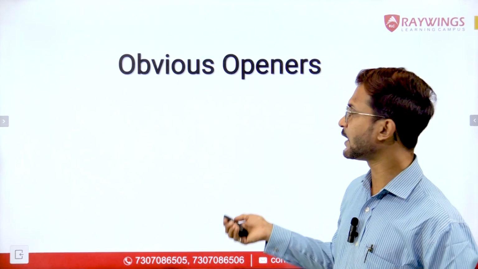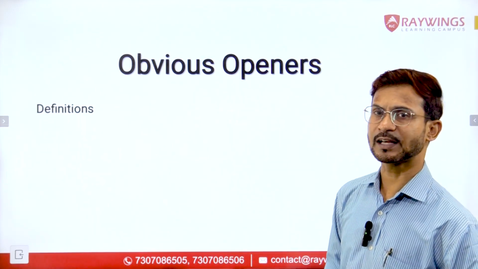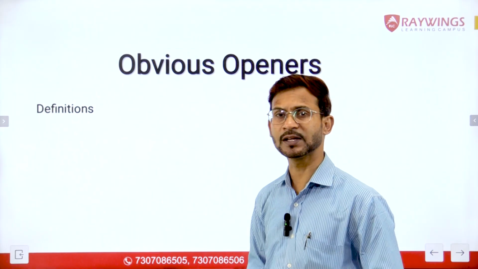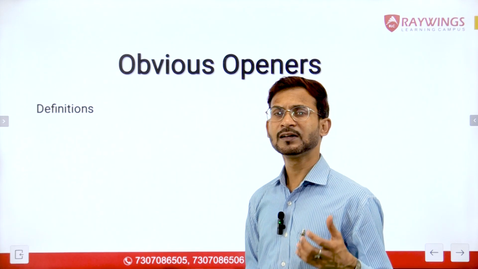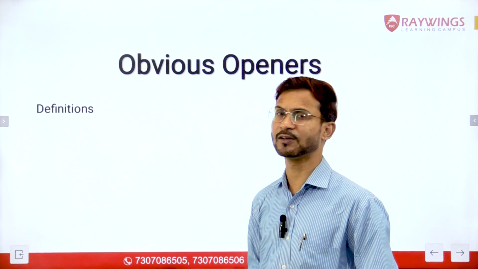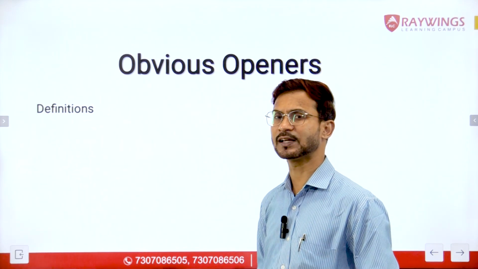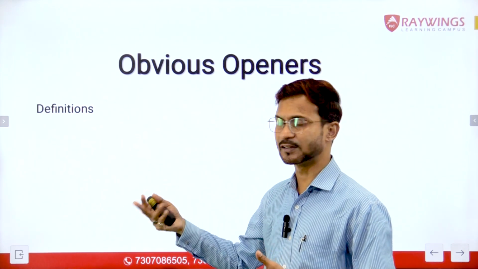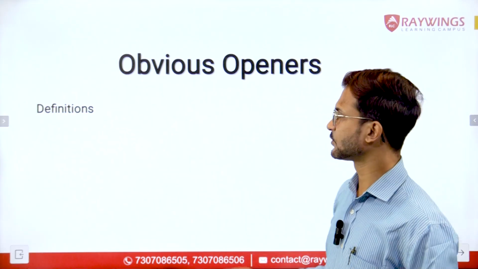Now, let us see how to identify obvious openers. These obvious opening sentences can be in the form of definitions of something. So, if we have any keyword in the parajumble and the definition of that keyword, that concept, or the explanation of that keyword has been given in any of the sentences, that is, what is it, then that sentence can be the opening statement.